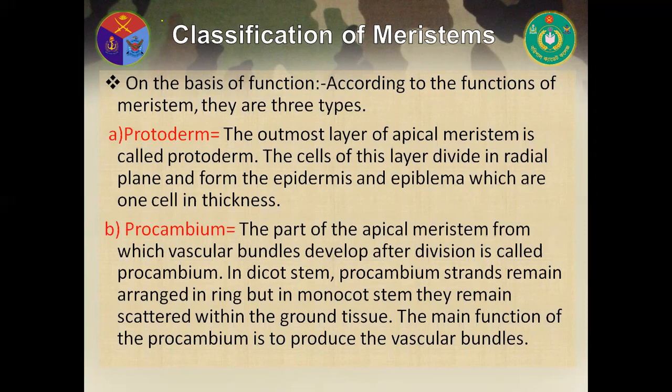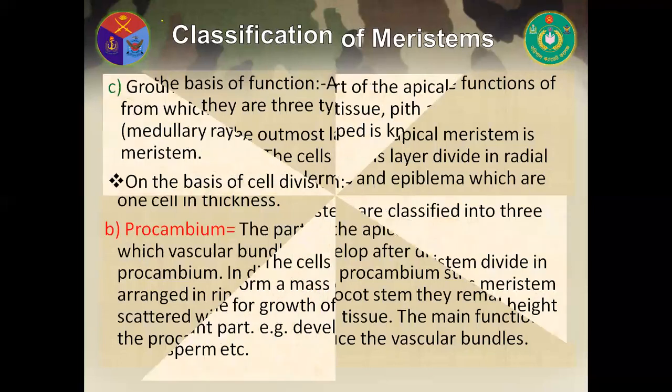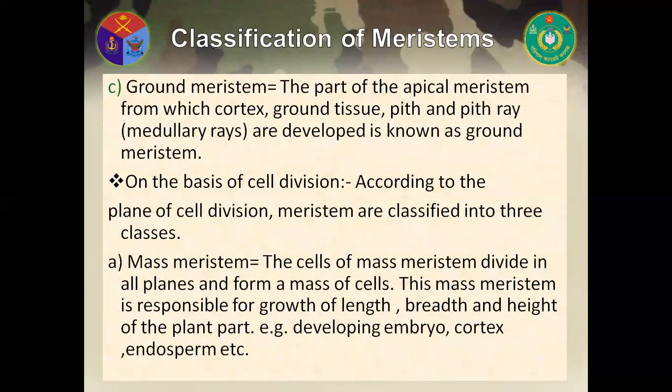Now, procambium. The part of the apical meristem from which vascular bundles develop after division is called procambium. In dicot stem, procambium strands remain arranged in a ring, but in monocot stem, they remain scattered within the ground tissue. The main function of procambium is to produce vascular bundles. Now, ground meristem. The part of the apical meristem from which cortex, ground tissue, pith and pith ray, which is called medullary ray, are developed is known as ground meristem.